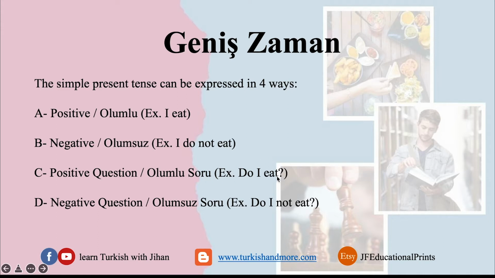This is the third way. And the last way is negative and question. Olumsuz, soru. Do I not eat? So, in Turkish, the geniş zaman is expressed in 4 ways: either positive, negative, positive and a question, or negative and a question.